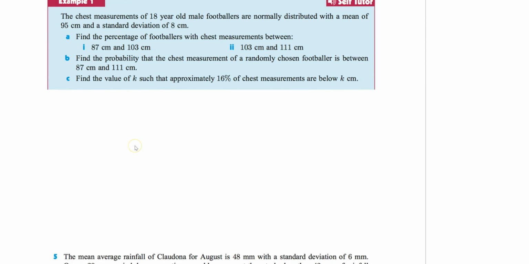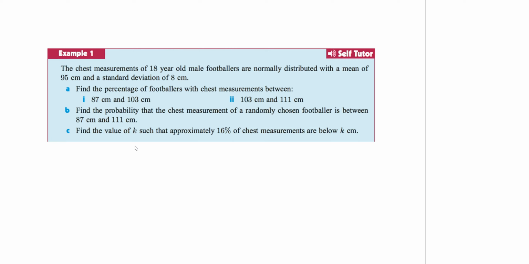What I care more about is that you know how to draw it. Over here, the chest measurements of 18-year-old male footballers are normally distributed. There we go. The question has to tell you, hey, it's a normal distribution. That's how you know it's normal. With binomial, we have to look at it: is it exactly, at least, at most? Normal has to tell you. They have to say this is a normal distribution. Okay, so I know what I'm doing.